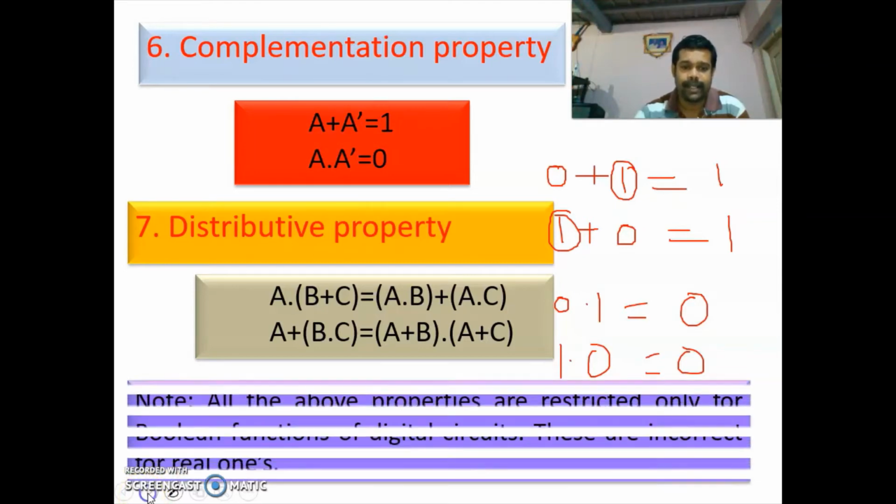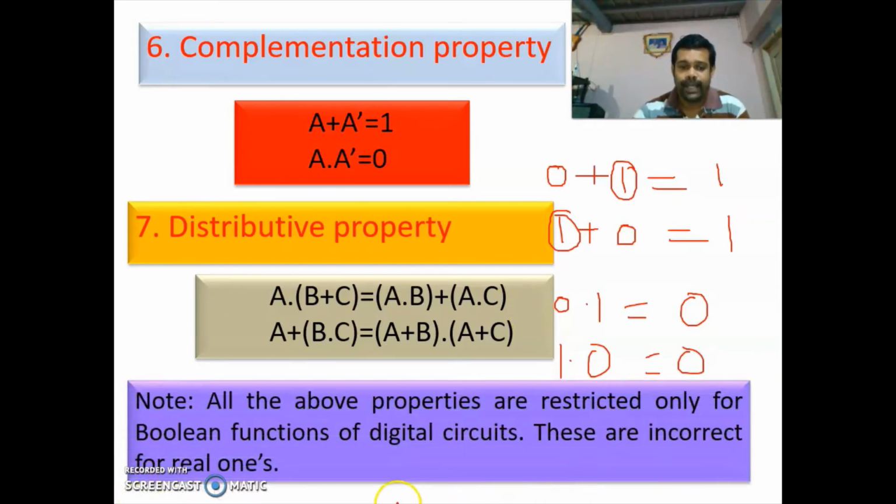All these properties are restricted only to Boolean functions of digital circuits, and it will be incorrect for the real ones.